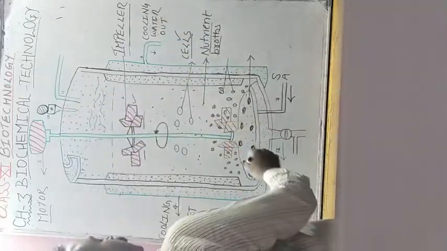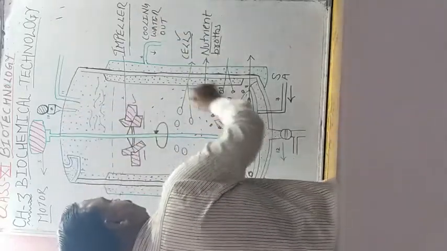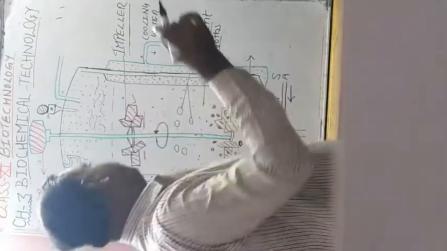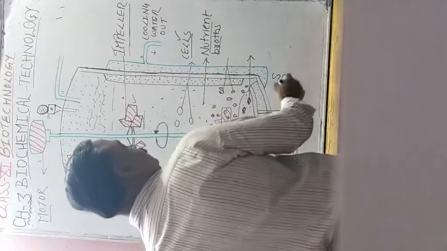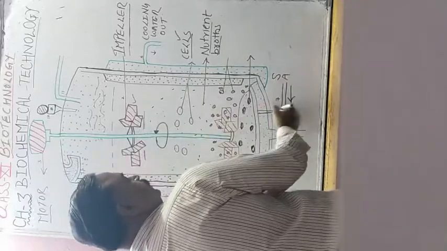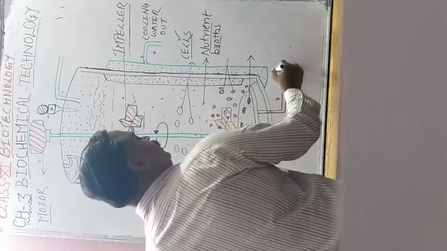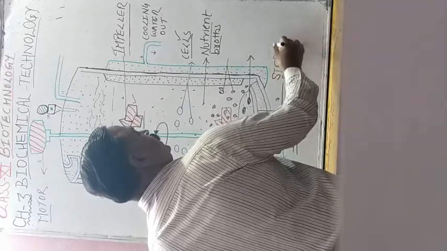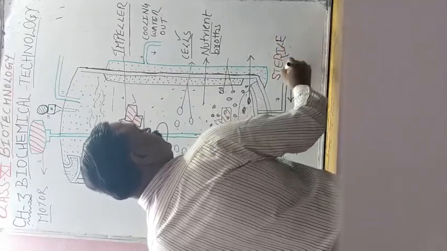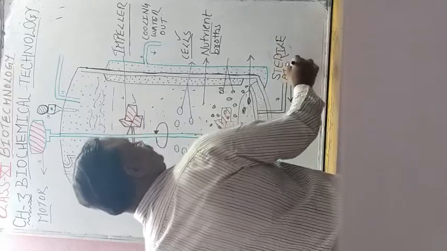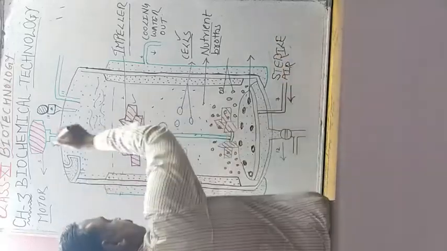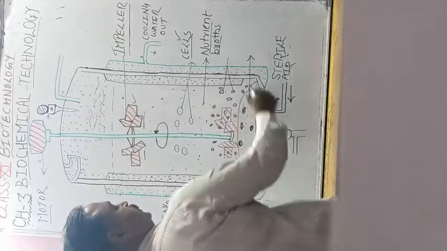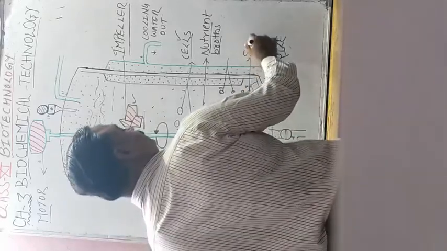Okay, and for the growth of this culture we require air bubbles. So we have two techniques in this. You see this pipe. This pipe is for sterile air. Student, this sterile air moves inside this apparatus through this porous base. This is called sparger.